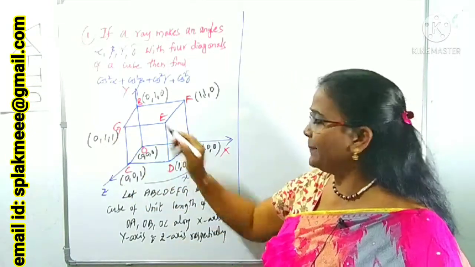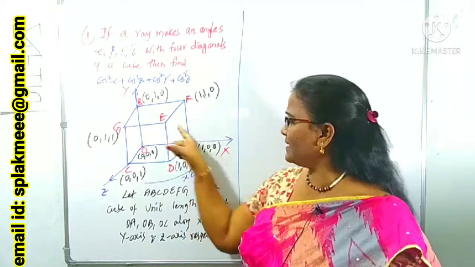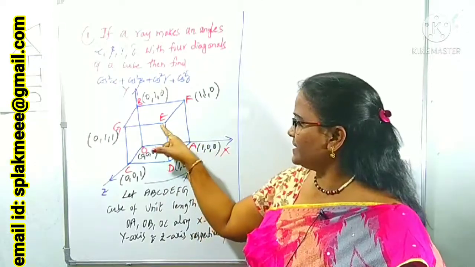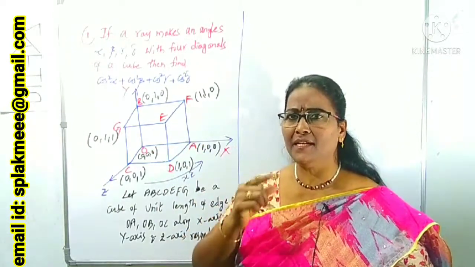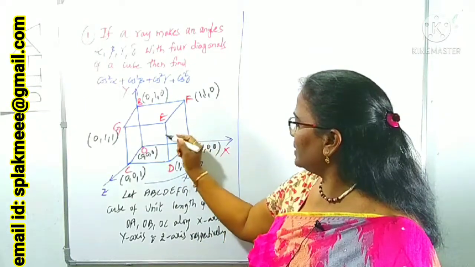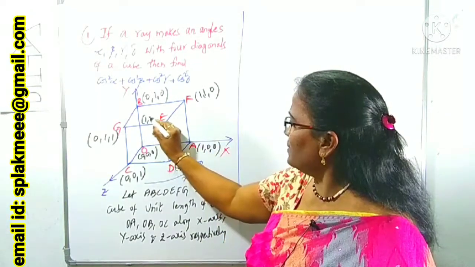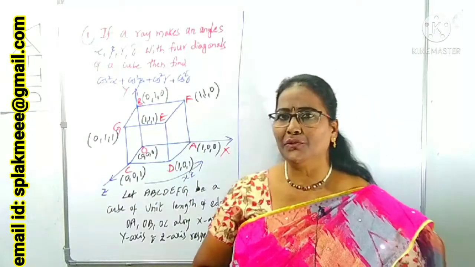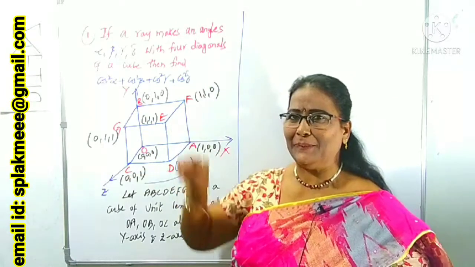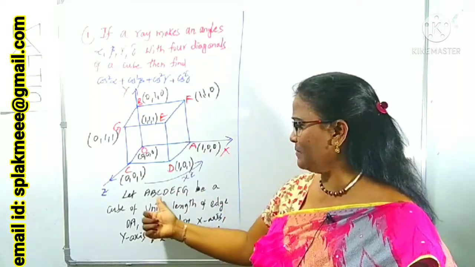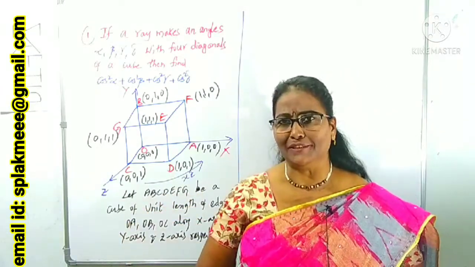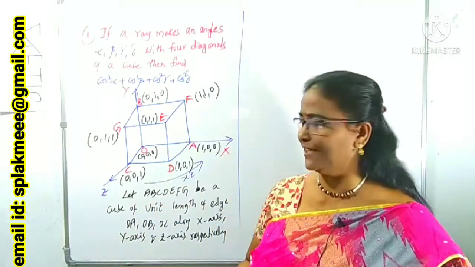Now we can come to the E point. E seems like it is in the XY plane, but it's not, it's like the top corner. That's why for E you can take the X coordinate, Y coordinate, Z coordinate, each as 1, 1, 1. What are the coordinates of E now? 1, 1, 1. We have to take the coordinates of O, A, B, C, D, E, F, G, by taking them as a cube of unit length. Okay, yeah, this is a unit length.